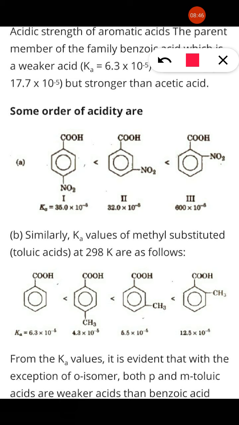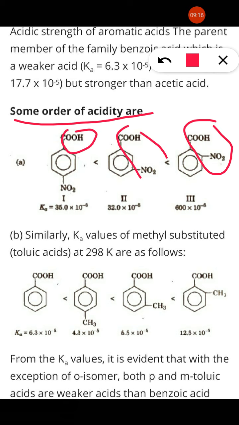Now acidic nature is also discussed in benzoic acid. Here benzoic acid is substituted by a nitro group. So you have 3 products: o-nitrobenzoic acid, p-nitrobenzoic acid, and m-nitrobenzoic acid. Here the acidic strength is greatest for ortho, then meta, then para, because in ortho, the position 1,2 is more crowded, 1,3 is less crowded, and 1,4 is very less crowded. So 1,2 is more crowded, so it is more acidic than meta and para.